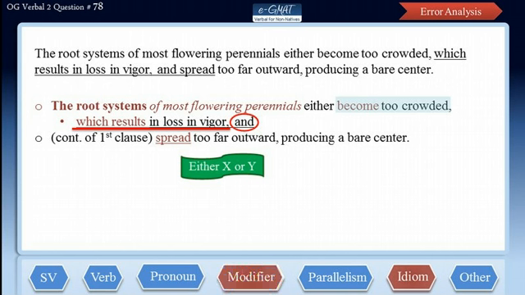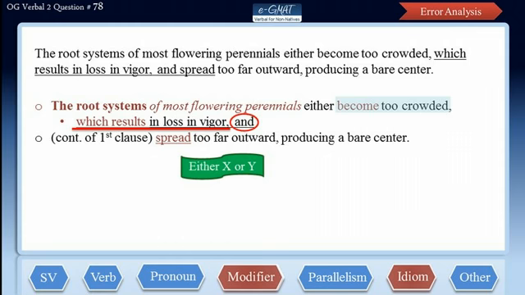Hence, we have a modifier error here. Notice that producing a bare center is a verb-ing modifier that is presenting the effect of the preceding clause. In the very same way, which clause should also be turned into a verb-ing modifier to do the same thing.